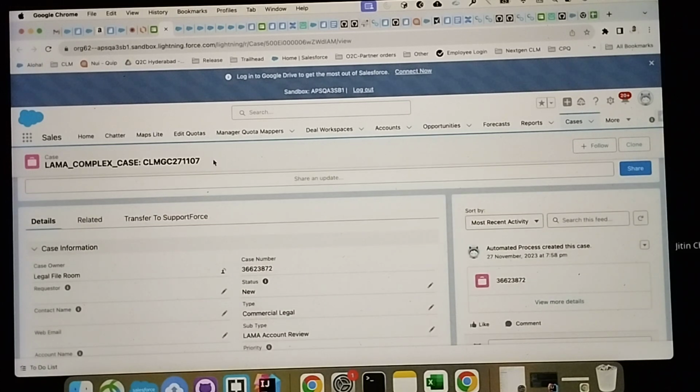Okay. So basically, this complex case will be created once the global company, which is the parent of all the minor children accounts, gets archived, then the complex case will be created. I'm sorry, if I'm not understanding it correctly.